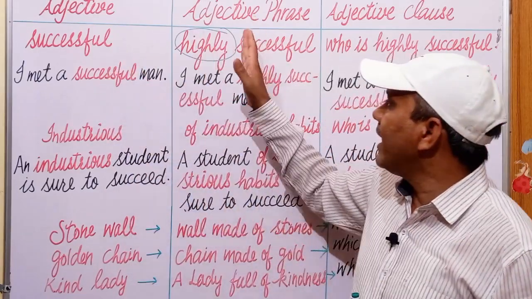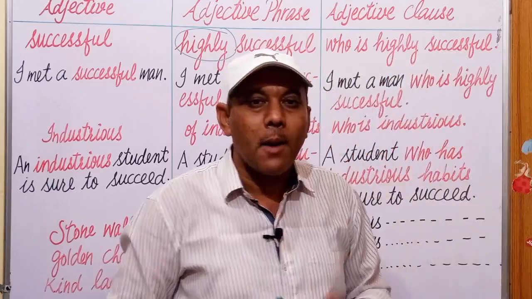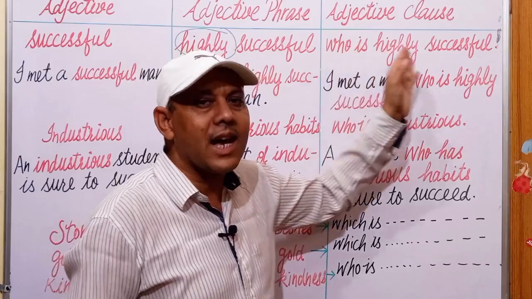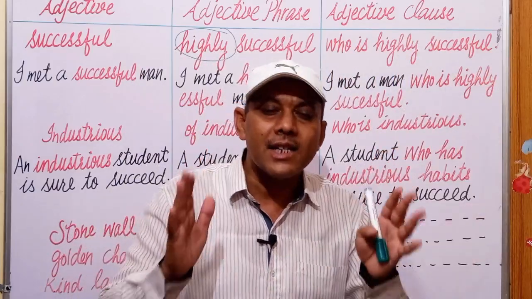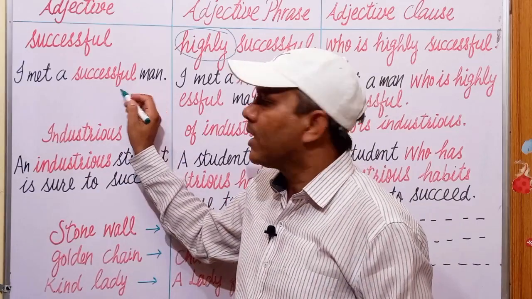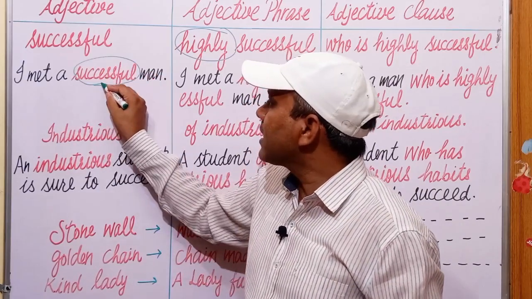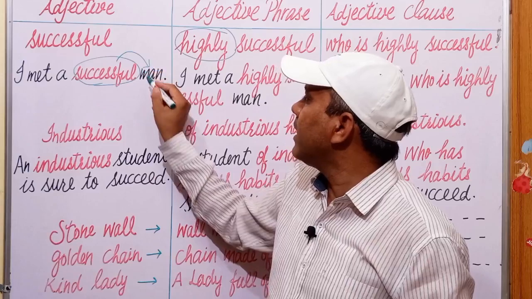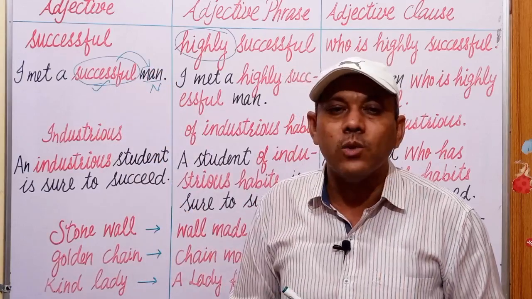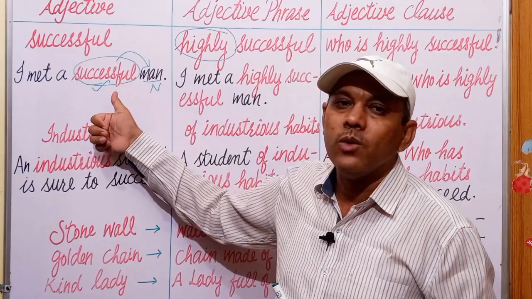Successful, highly successful, or by adding a subject and verb to it. Who is highly successful? Let us frame a sentence. I met a successful man. Here, the word successful is qualifying the noun man. So, it is acting as an adjective and used before a noun.